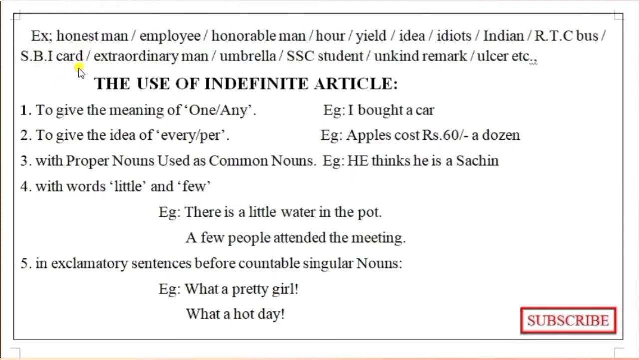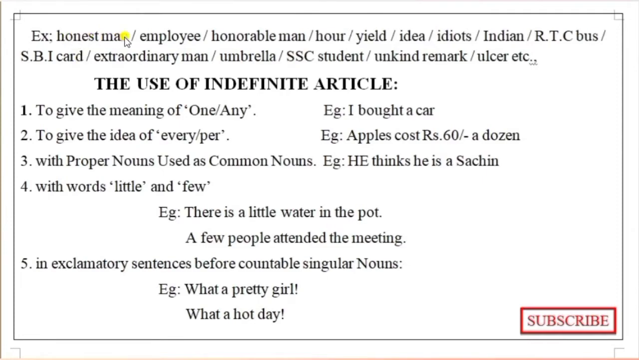Already explained. So: honest man, employ, honorable man, hour, yield, idea, idiots, Indian, RTC bus, SBI card, extraordinary man, umbrella, SSC student, unkind remark, ulcer, etc. Before these words we must use an. In these words you have to identify the sound. One by one I will now explain clearly.